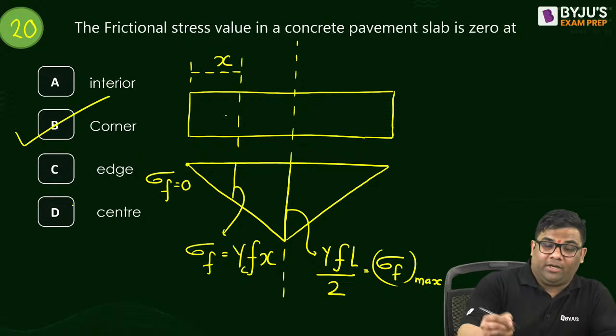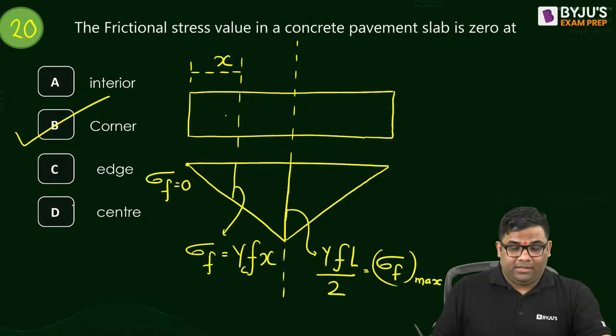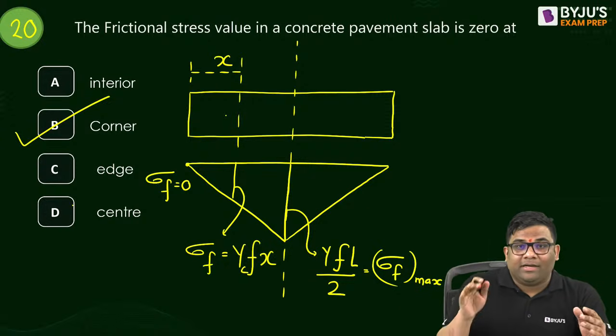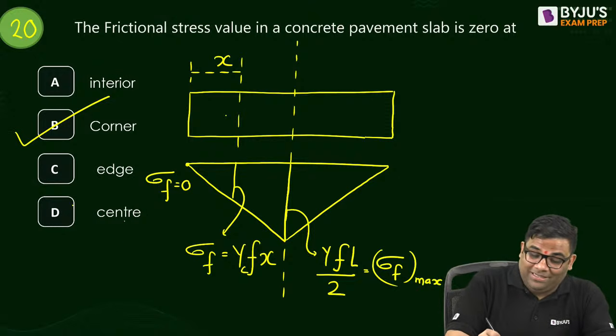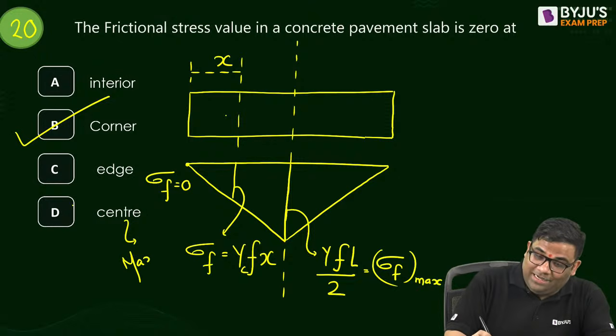Answer is corner or center, I can say. But here we get confused about where the center is. Sorry, at the center we get the maximum, and at the corner we get 0.